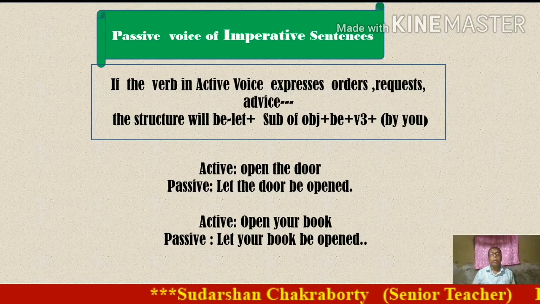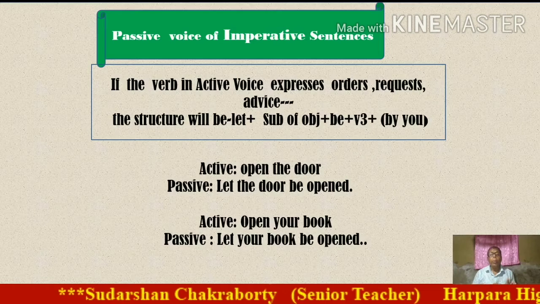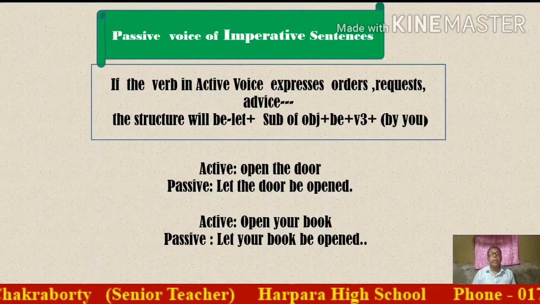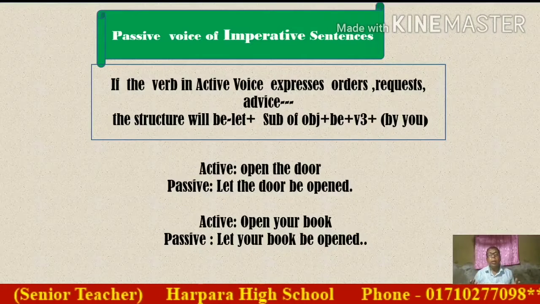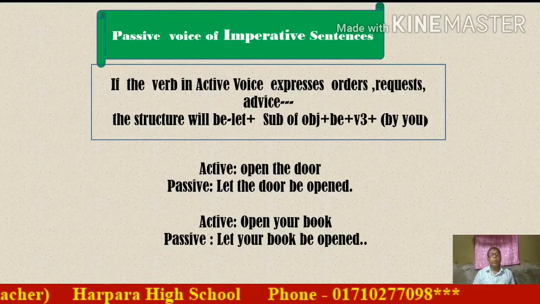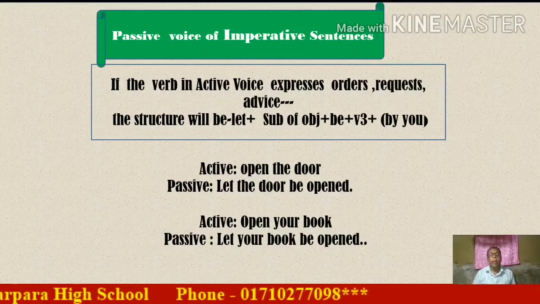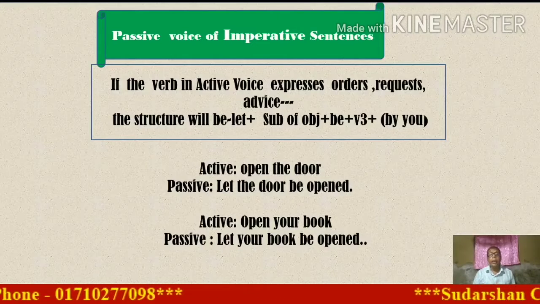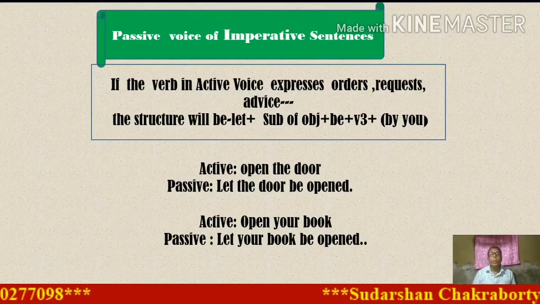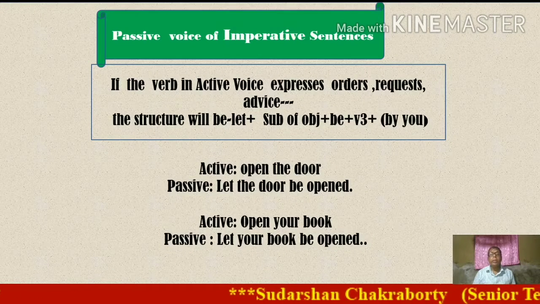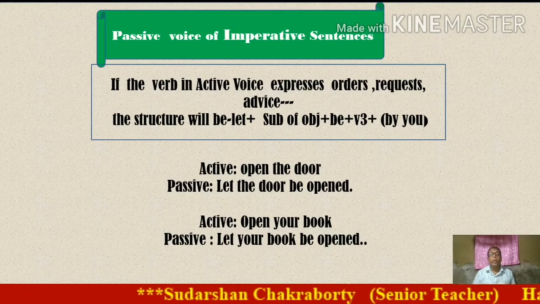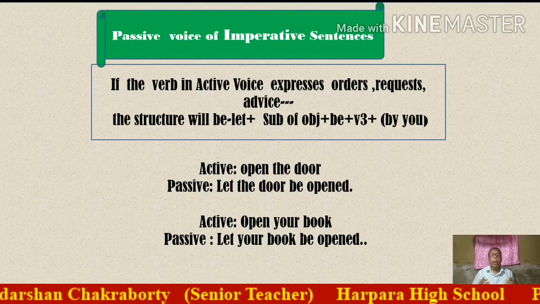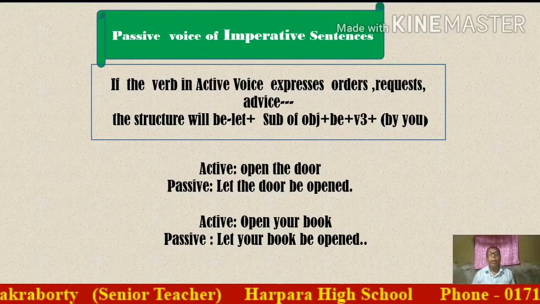As an example, open the door. This is active voice. If I change the sentence from active to passive, at first we have to take let. Now the object will be the subject, and then be, and then the principal verb in past participle. In this sentence, the principal verb is open, so past participle is opened. So surely this sentence is passive. Let the door be opened.